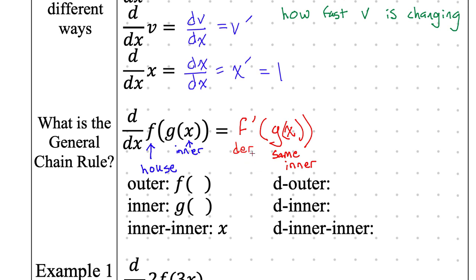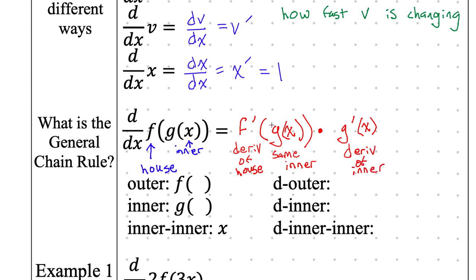How do I abbreviate derivative? Derivative of the house. So derivative of the house with the same inner, but that is now going to be multiplied by g prime of x. Who can interpret that? This is important. Times the derivative of the inner.